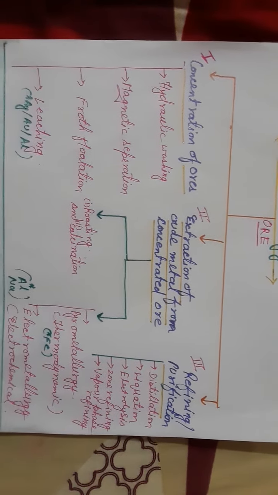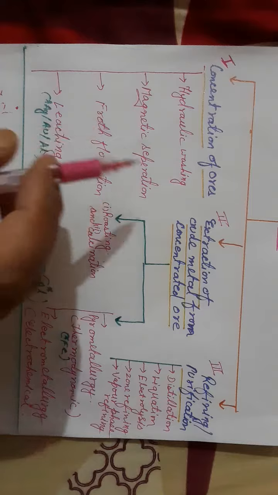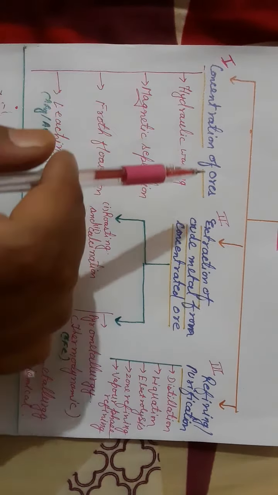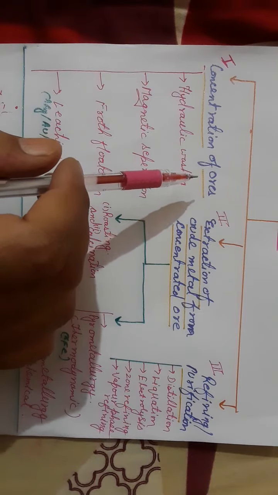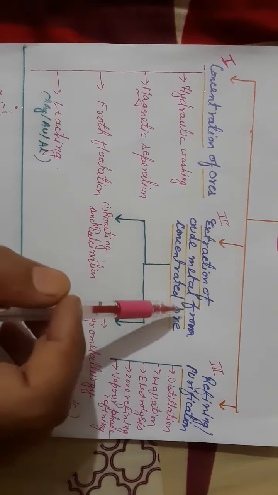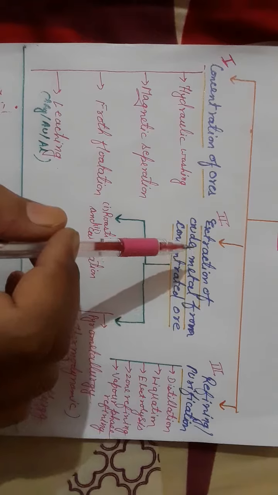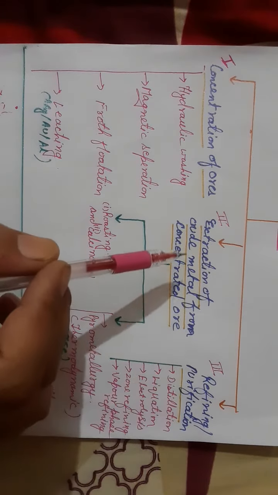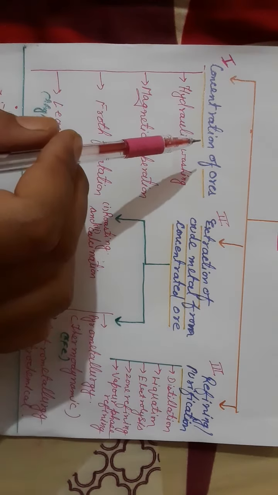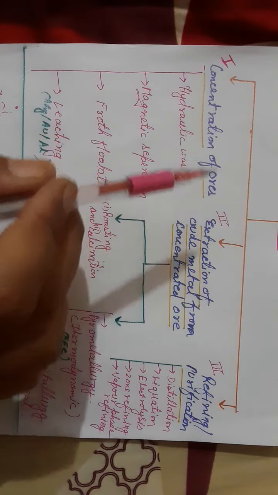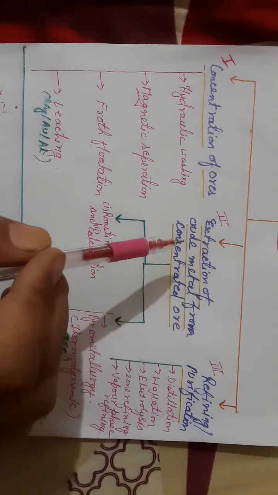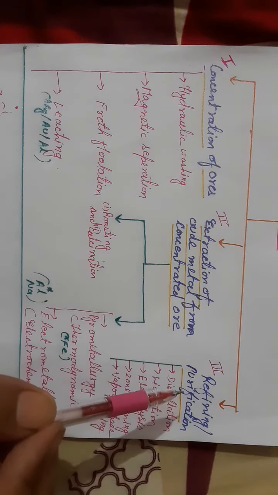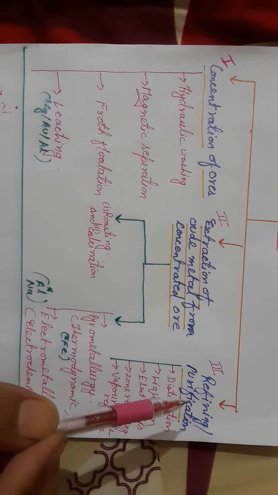Now you can see there are three steps to get pure metal from the ore. First step is concentration of ore. Second step is extraction of crude metal from the concentrated ore. Then third, refining or purification of the crude metal. First we are going to do concentration of ore. After that we are going to do extraction of crude metal from the concentrated ore, and then we are going to do refining or purification of the metal.